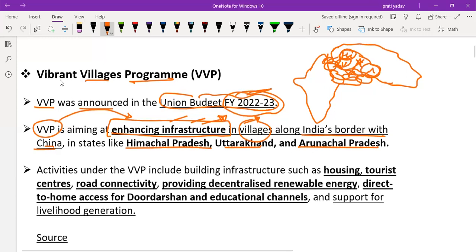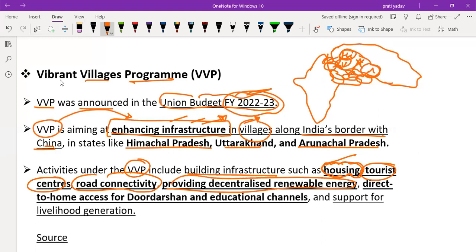Activities under the VVP include building infrastructure such as housing, tourist centers, road connectivity, providing decentralized renewable energy, direct to home access for Doordarshan and educational channels, and support for livelihood generation.